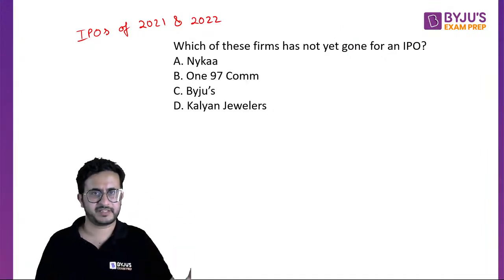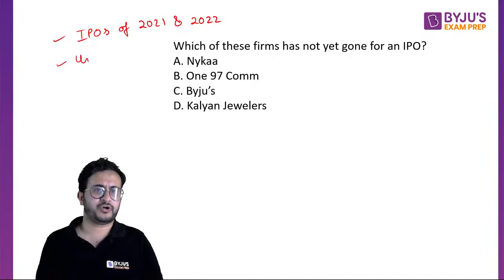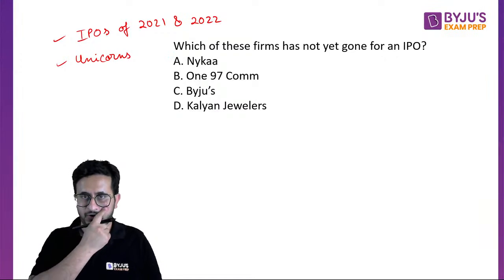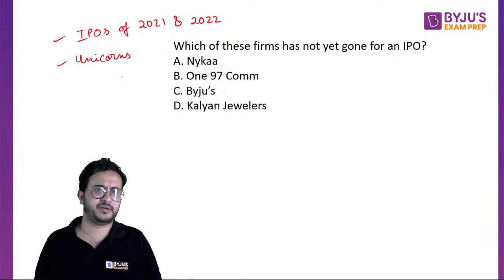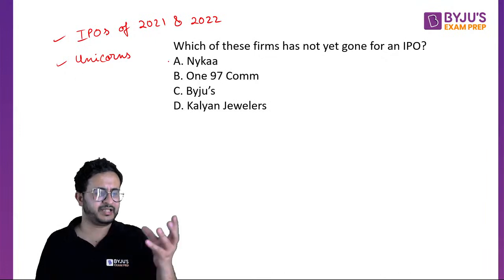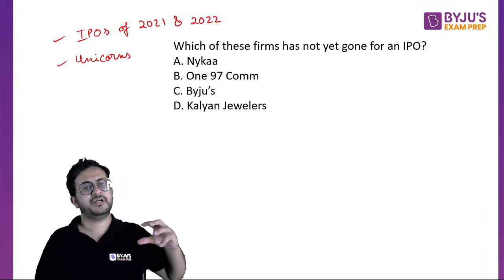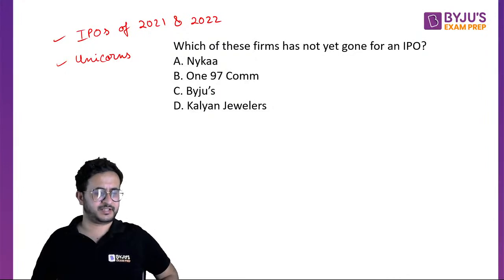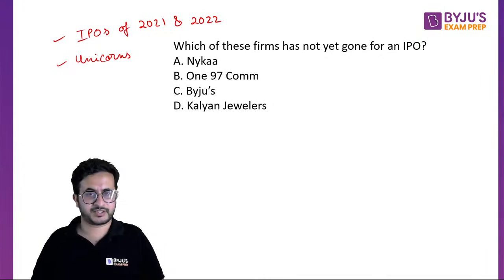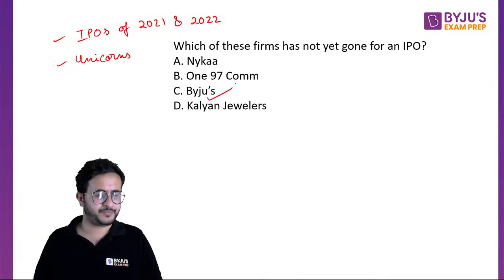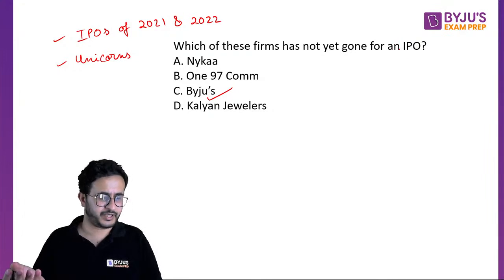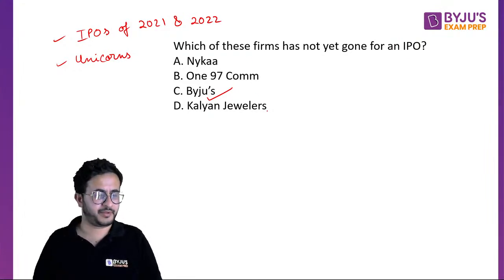A lot of companies went for IPOs. So read about these IPOs, and read about the unicorns of India. Now in India there are 54 unicorns. I was reading that, and it might have increased by now. So read about the recent unicorns. All these things you should know because these are the sort of current affairs that they will ask from this section. They will not only ask the theoretical part, they also want to test your general awareness related to this section. So BYJU'S has not gone for an IPO yet. This year it is expected to go for an IPO. Kalyan Jewellers went for an IPO last year.